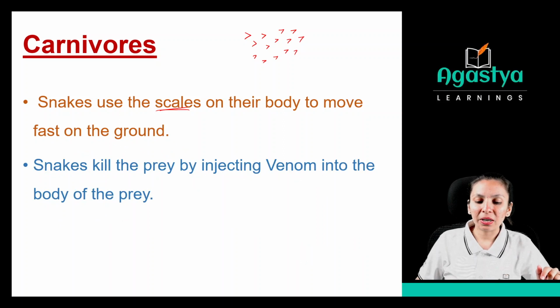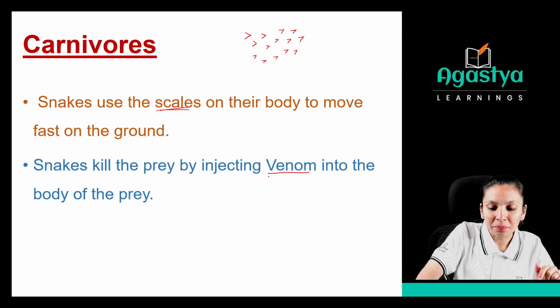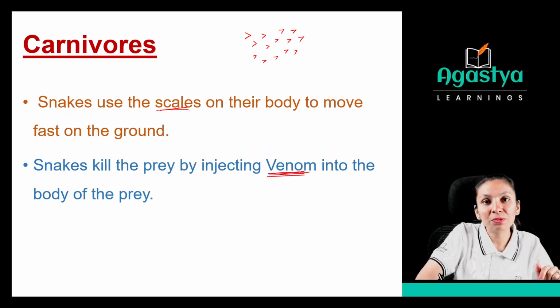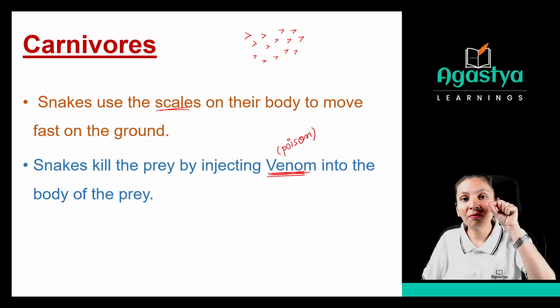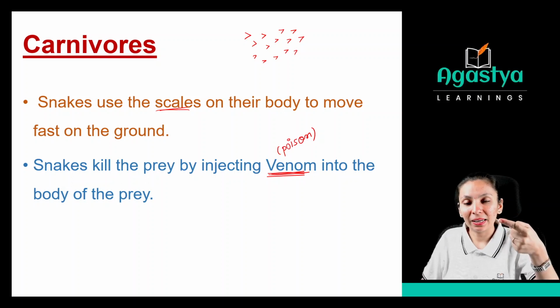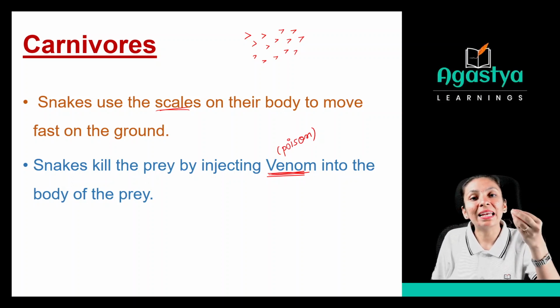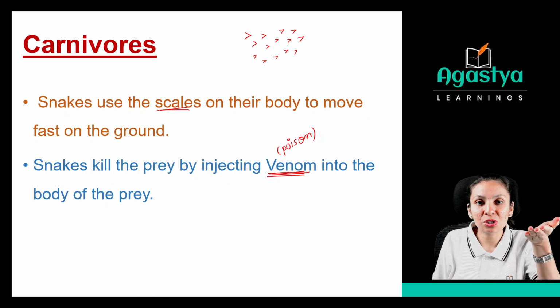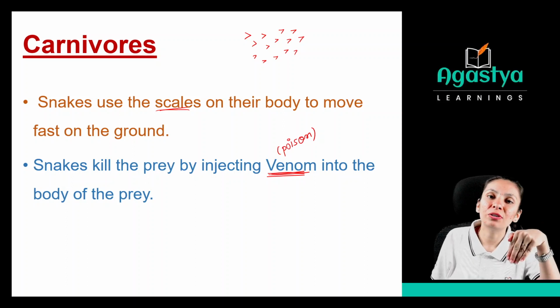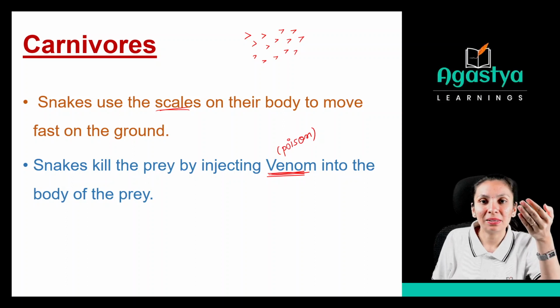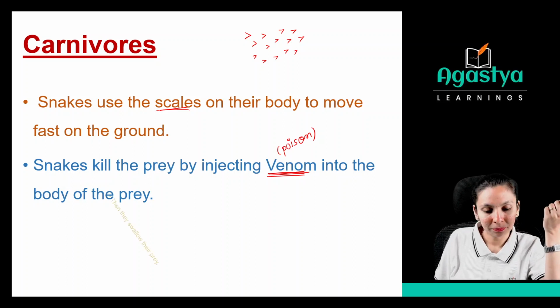Snakes kill their prey by injecting venom. This venom is related to poison, which can easily kill another animal so they can get their food. So they will inject some venom in the prey, right? So that this animal gets killed, and after that they can get their food nutrition from that killed animal, right? Okay.